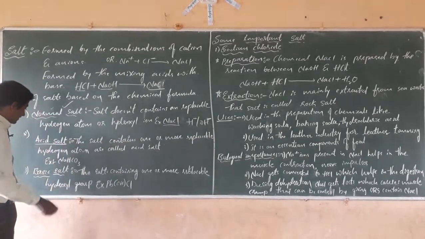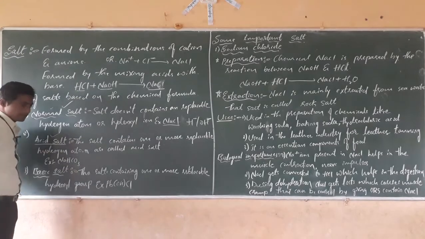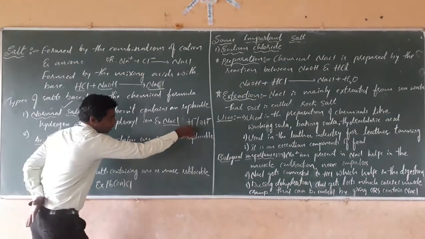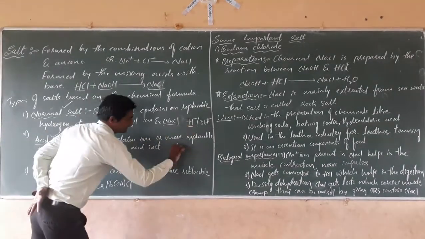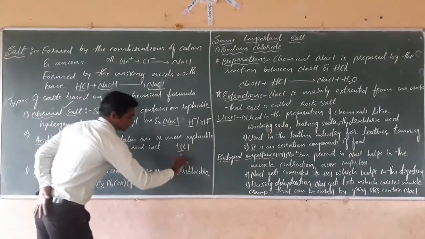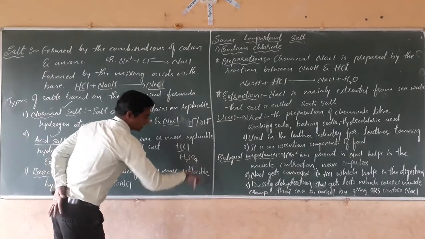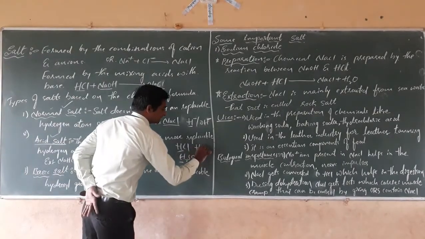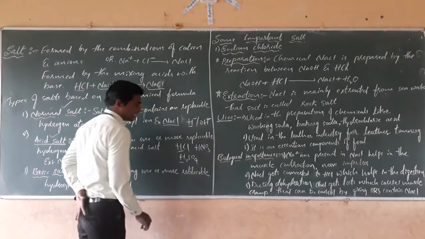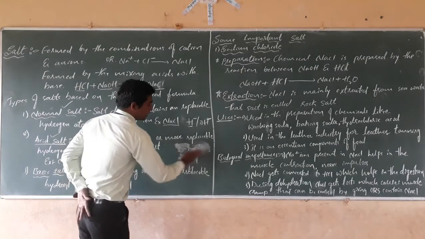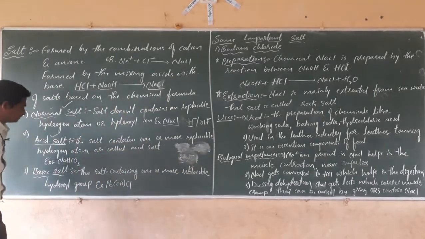Next, the acidic salt. You know the meaning of acids: acids are chemical substances which contain hydrogen ions. For example, HCl, H2SO4 and HNO3 are acids which contain hydrogen ions.